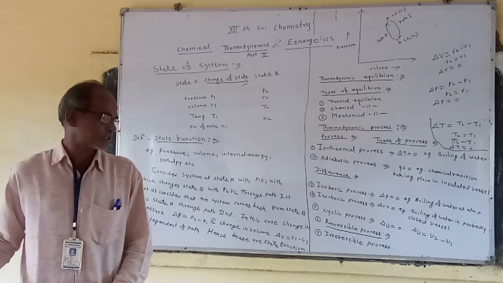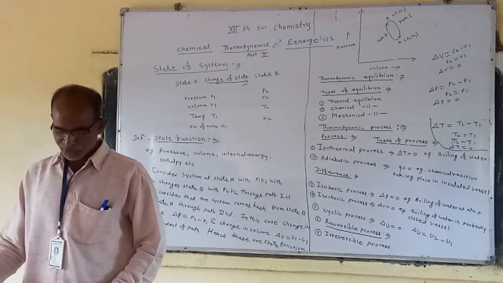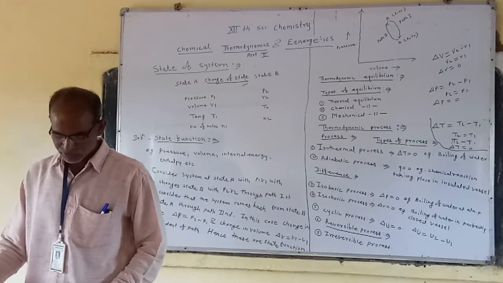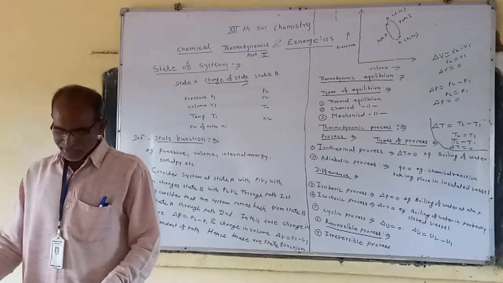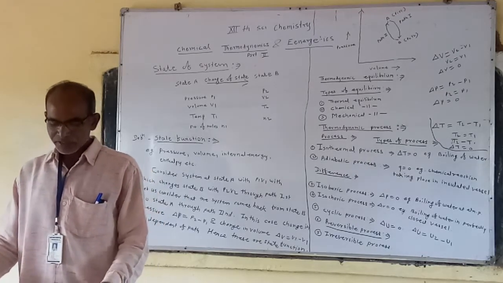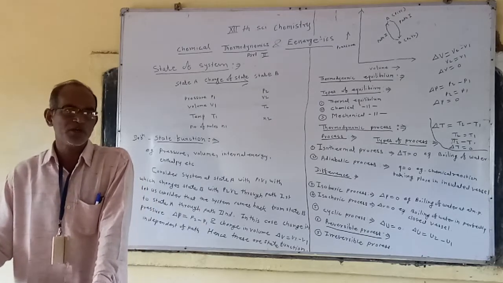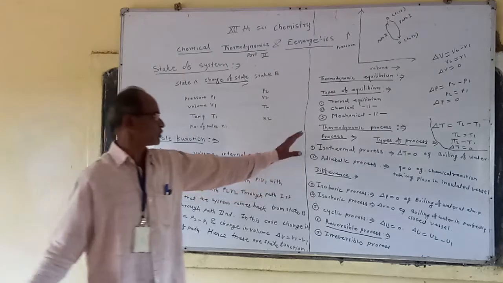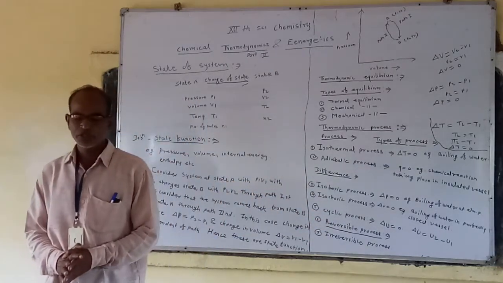So this is the fourth point of distinction between reversible and irreversible. In a reversible process, maximum work can be obtained. In an irreversible process, maximum work cannot be obtained. So these are the distinguishing points between reversible and irreversible processes.